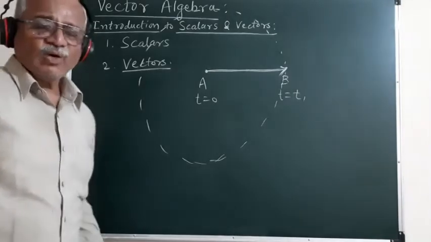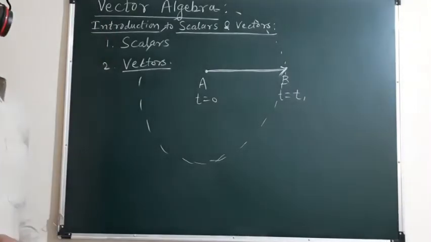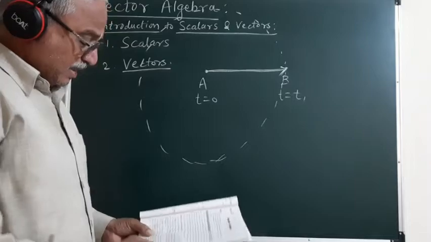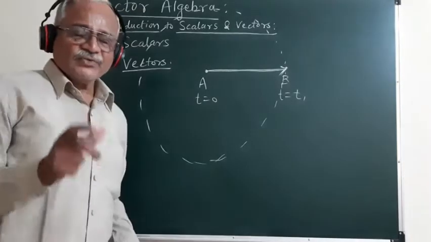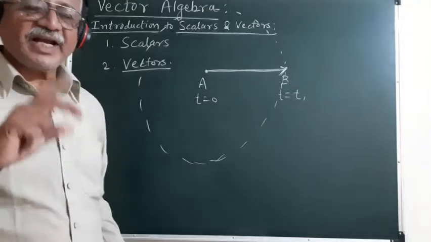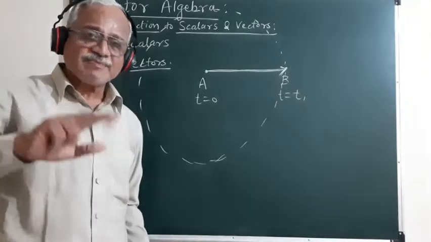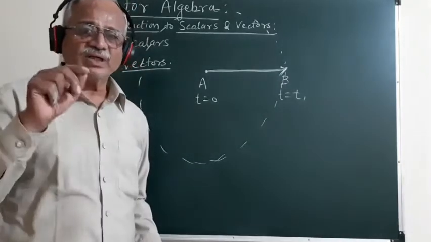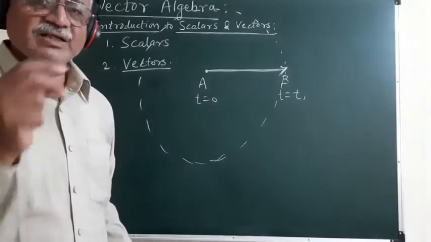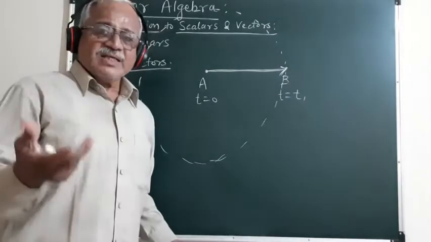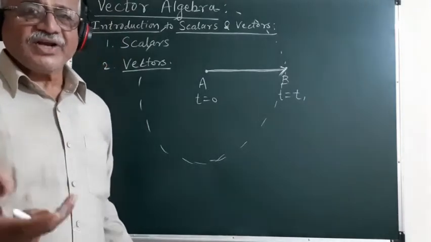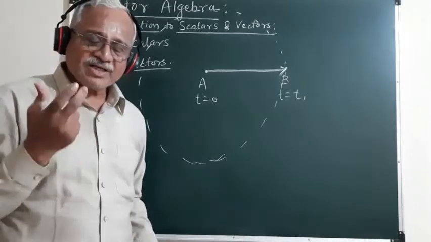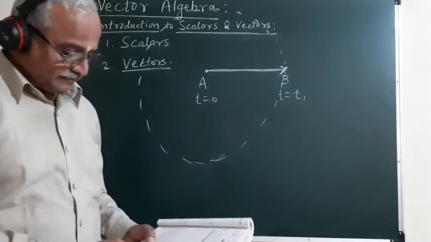Then the second example of a vector quantity is the velocity. The velocity of a particle is a vector quantity. As we know, velocity is defined as the rate of change of displacement, and since the displacement itself is a vector quantity, the rate of change of displacement is also a vector quantity, and that is nothing but the velocity. Next is the acceleration. Since acceleration is expressed as the rate of change of velocity with respect to time, the acceleration is also a vector quantity.